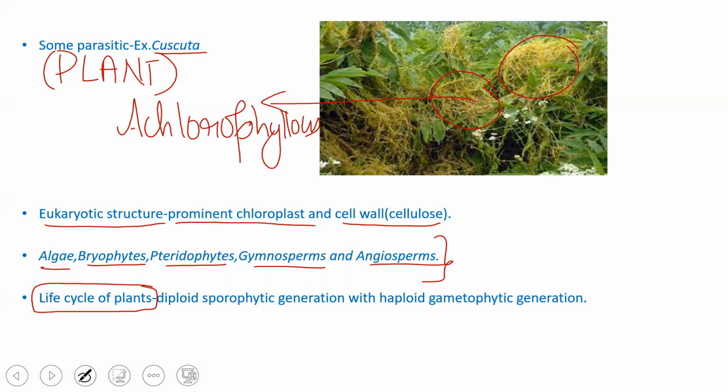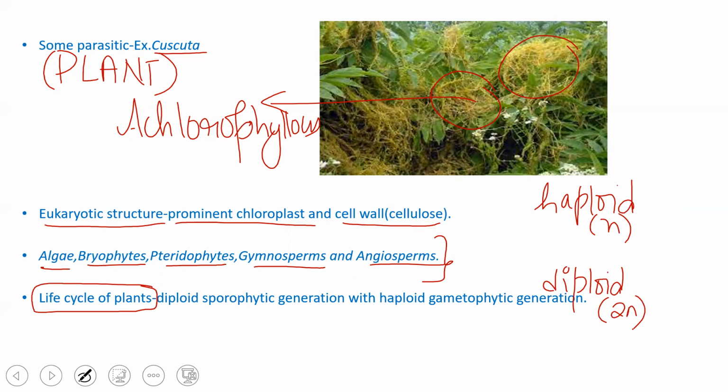Coming to the life cycle of the plants, basically there are two important generations which are followed by the plants to complete their life cycle. One is called the haploid generation, and the other one is called the diploid generation. Haploid generation is generally having a single set of chromosomes.